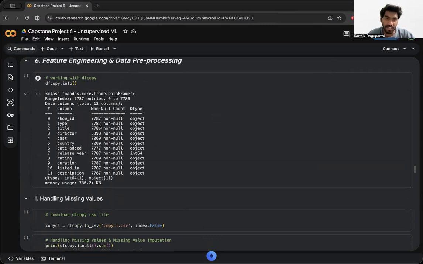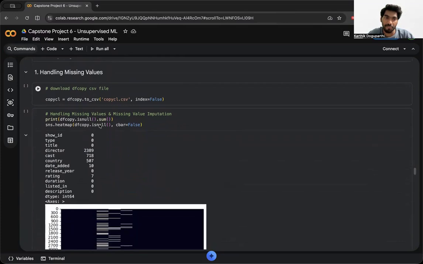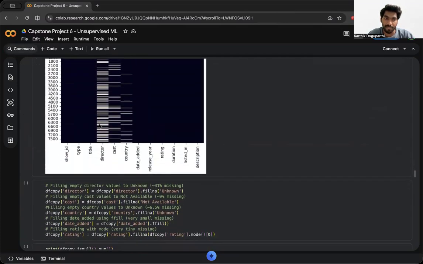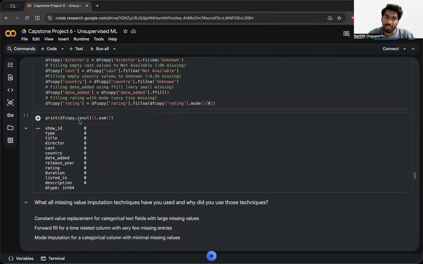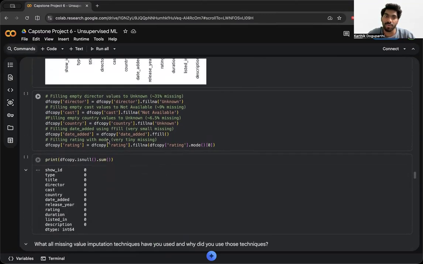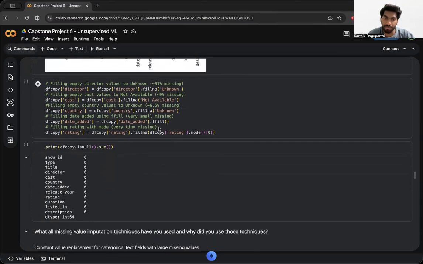So as you can see, to handle the missing values, I've filled them with unknown values and not available values. And after that, I check for null values to see whether there are any. As you can see, there are no null values after filling all these with the filled results.